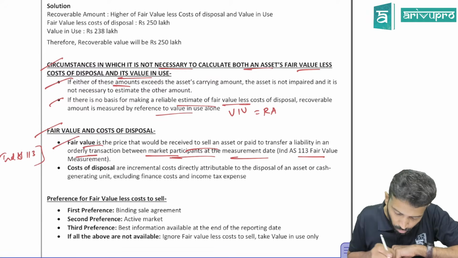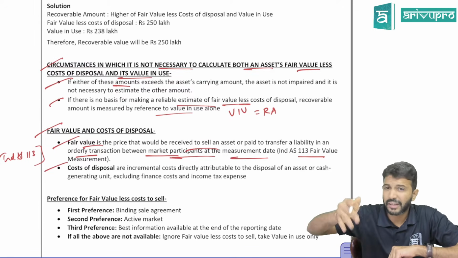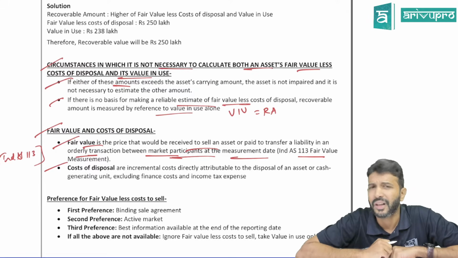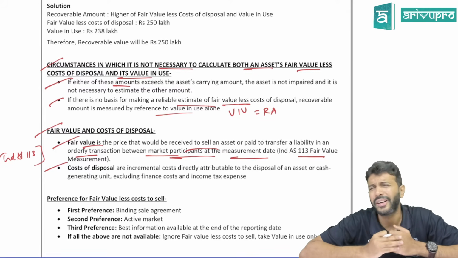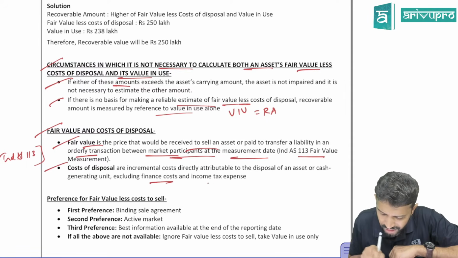All right. So these recoverable amount is nothing but what, sir? Is it fair value or fair value less cost to sell? Fair value less cost to sell. Cost to sell you already know of it, no? Same thing, brokerage, etc., if it is there. But do not include finance cost and income tax expense.